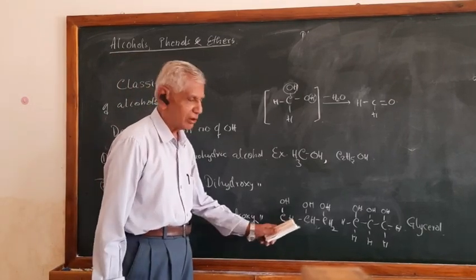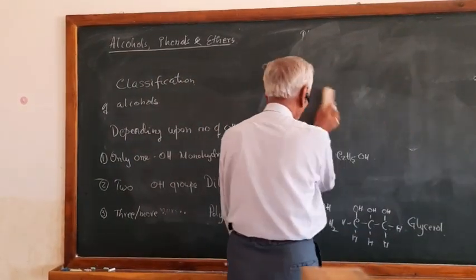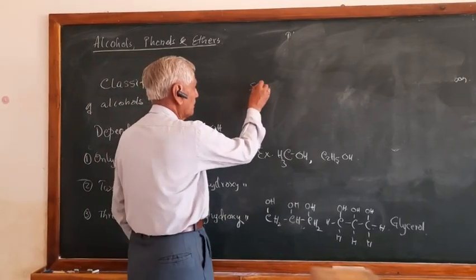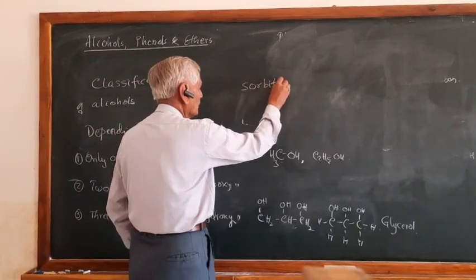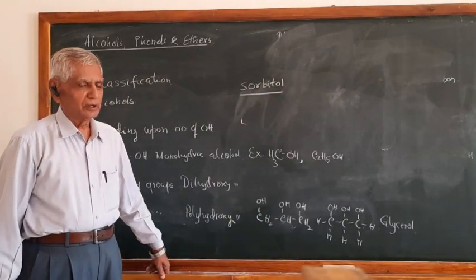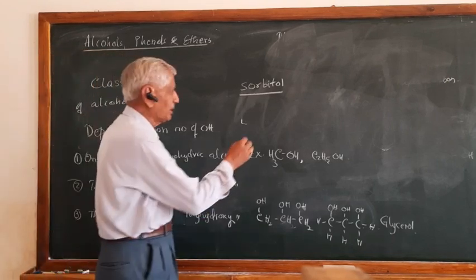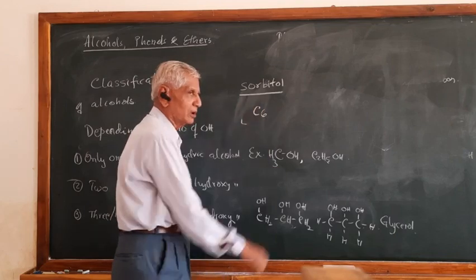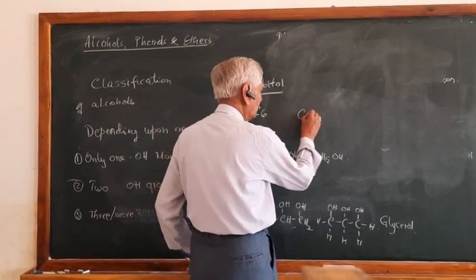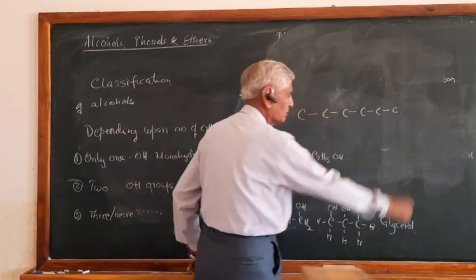Similarly here, this is called glycerol. Another example I can give is sorbitol, for the polyhydric alcohol. Sorbitol is a compound containing 6 carbon atoms in a straight chain. So how can I write the structure of sorbitol? 6 carbons, 1, 2, 3, 4, 5, 6.